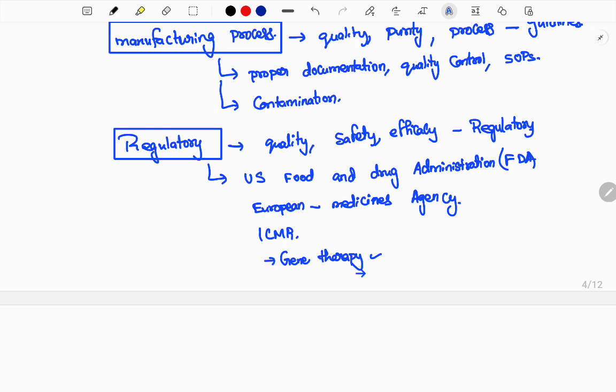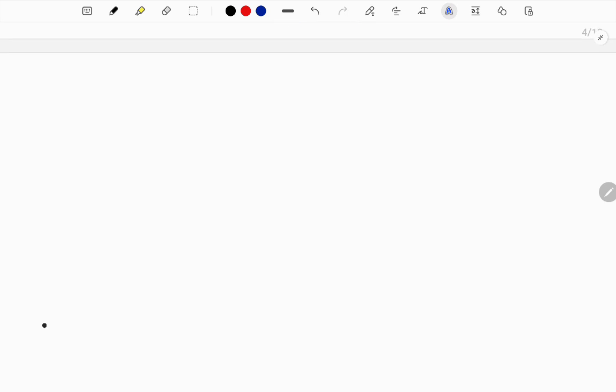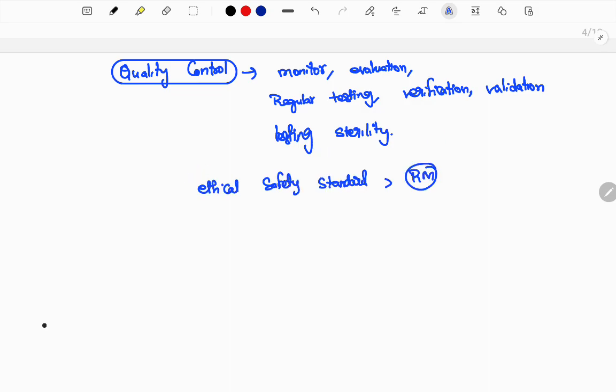They should give the rules, regulations and regulatory procedures for gene therapy and other therapies, taking everything as an overview. With that regulatory power, the work will be more efficient and more standard. You also need quality control. For quality control there should be a monitoring team, an evaluation team, and regular testing, verification and validation. These are medicinal products, so they should be tested properly for sterility, whether there are any problems or not.